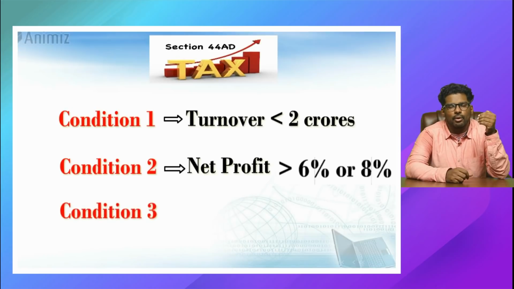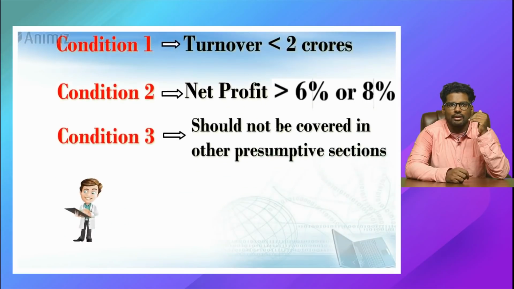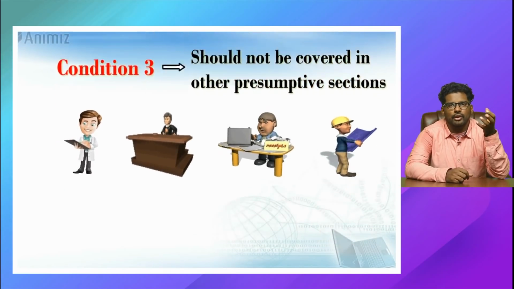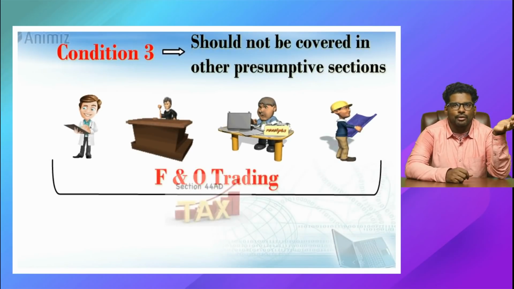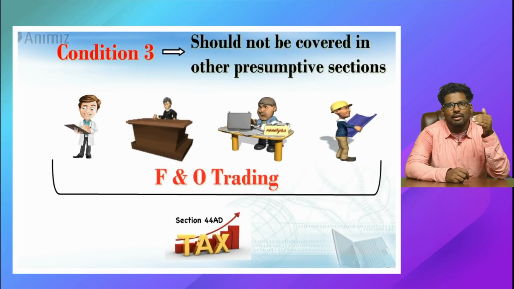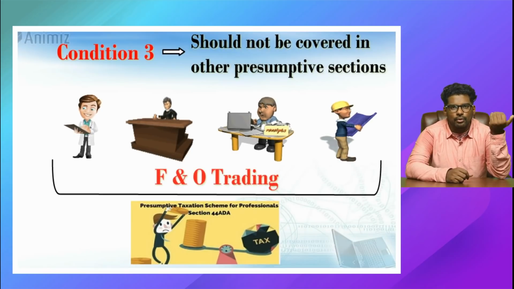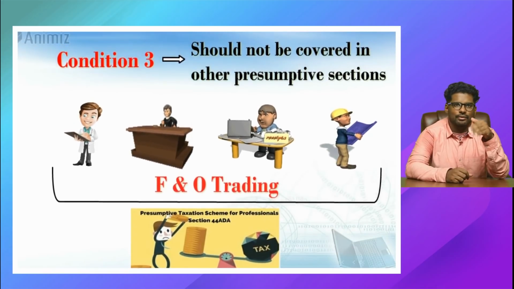Condition number 3, you should not be covered under any other presumptive income sections. Say for example, you are a doctor, lawyer, chartered accountant, architect. Those kinds of professionals who are also doing F&O trading will not be covered under this section. The simple reason is they are covered under 44ADA, which is a different section. Since their presumptive income is covered there, as an F&O trader you can't avail this section. So these are the conditions which will make you eligible or not eligible to avail this particular section. Let us understand this with an example.